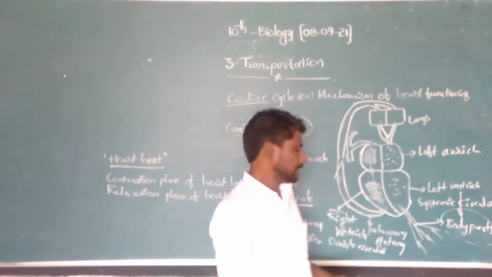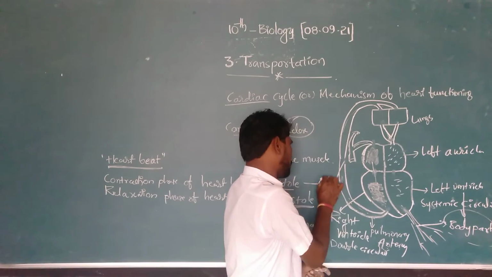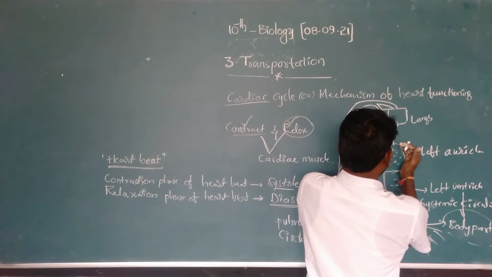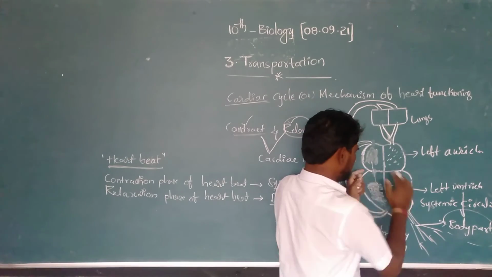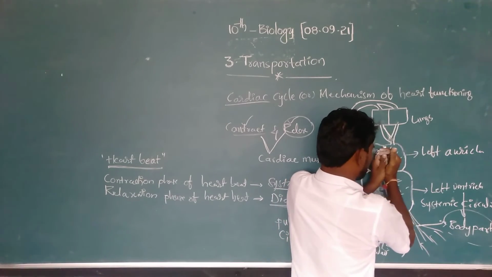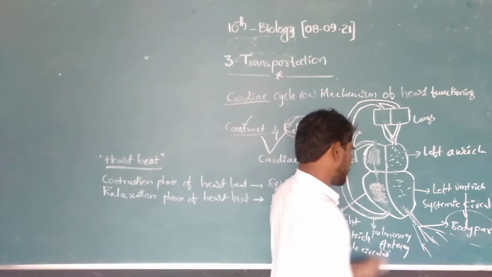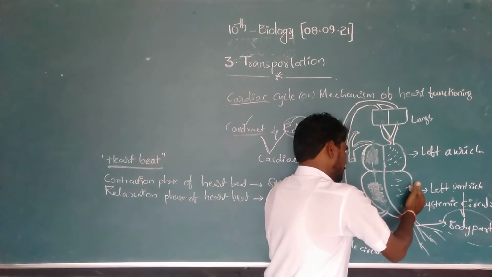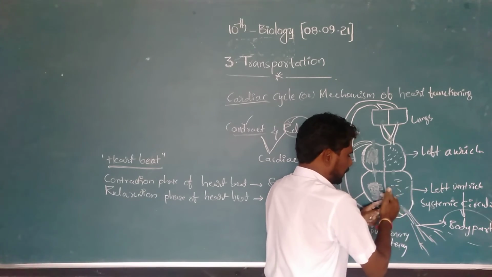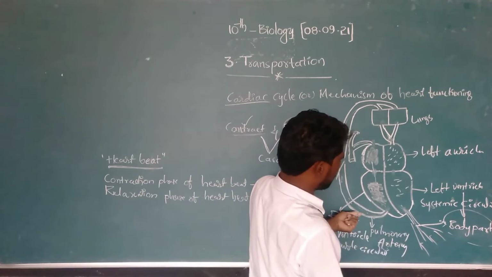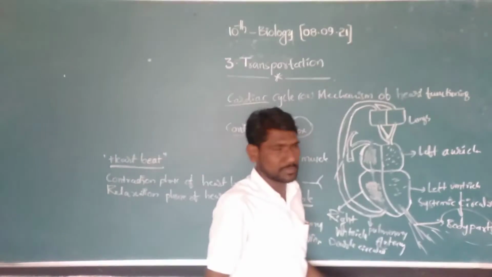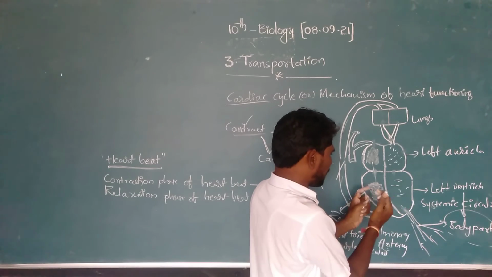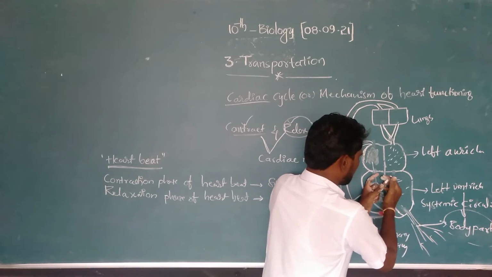In contraction of the heart, three phases are there. One is auricle contraction, meaning the two auricles contract at a time. After completion of the auricle contraction, the ventricles contract and send the impure blood and pure blood to the various parts of the body. This is the contraction.